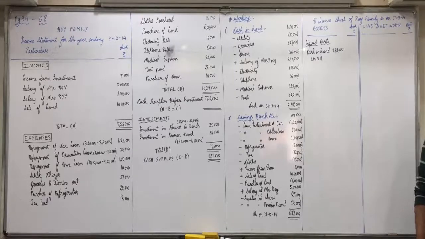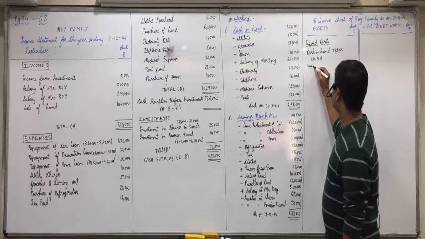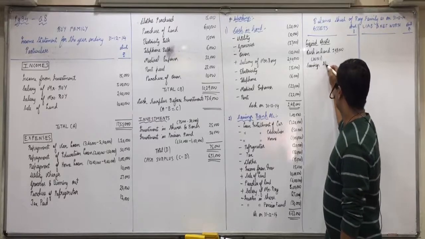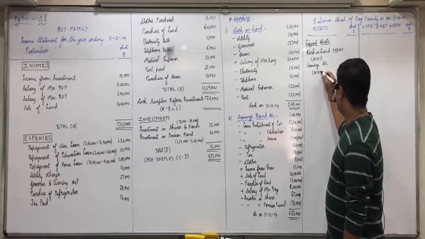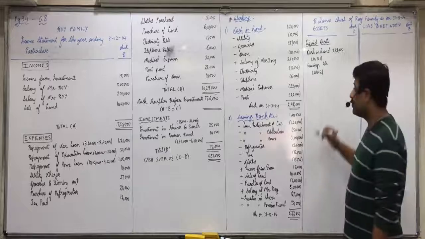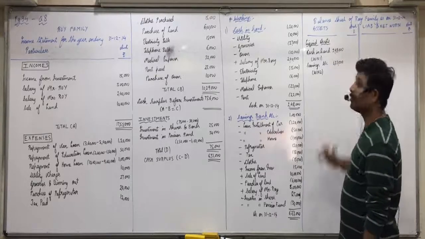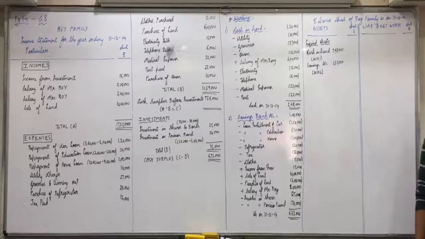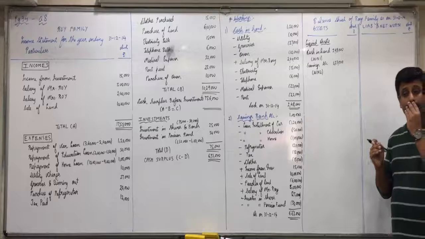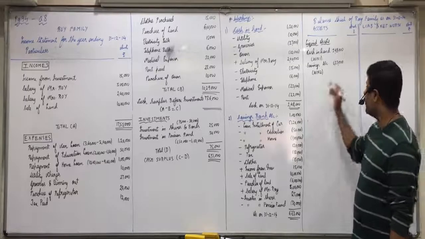Understood this, everyone? Then the next item marked as liquid is savings account balance. Again we obtained from working note 2, 6,23,000. Understood this, everyone? Anything else in the question marked as LA? Yes or no? No other item, okay?